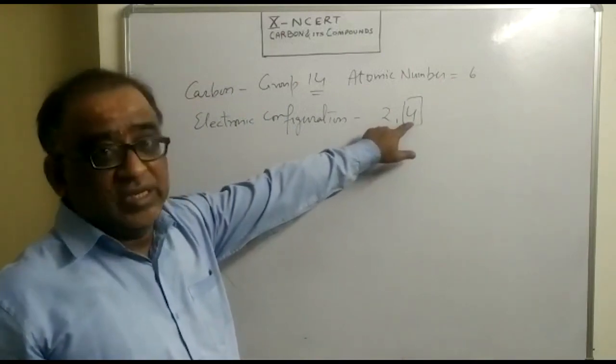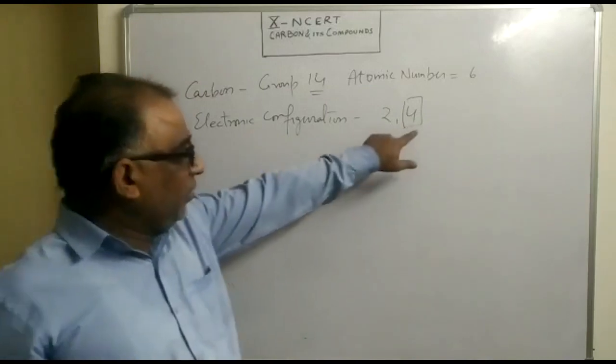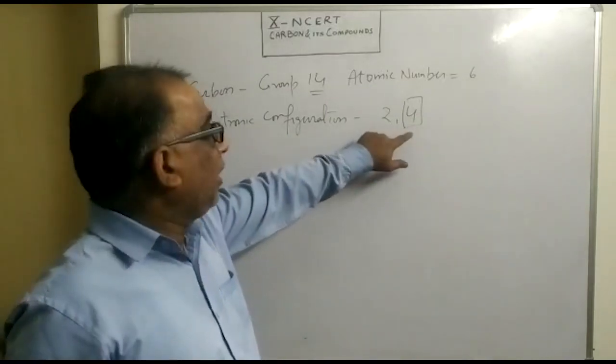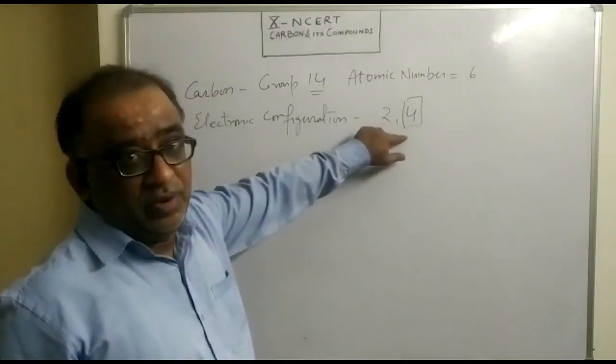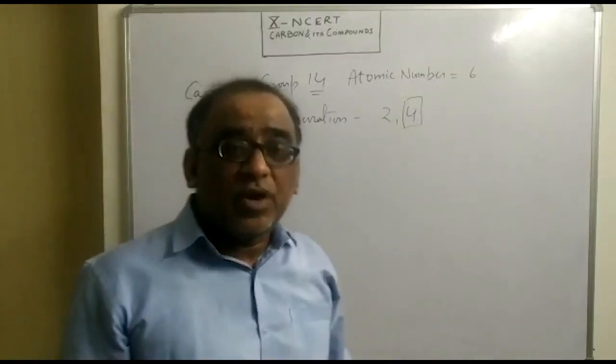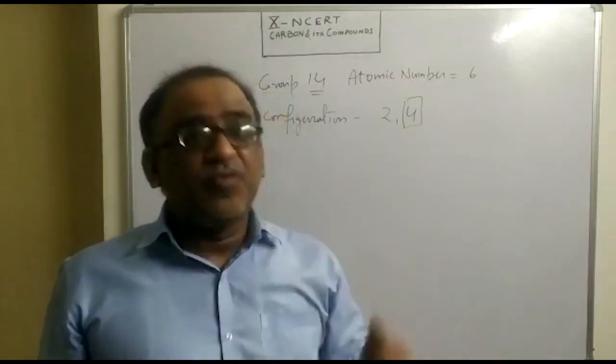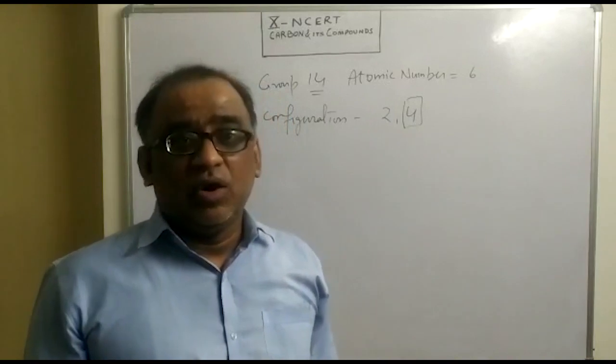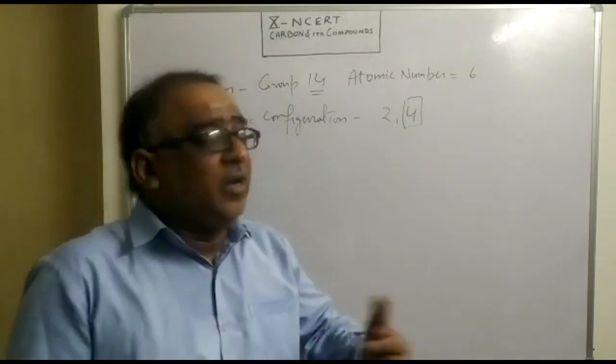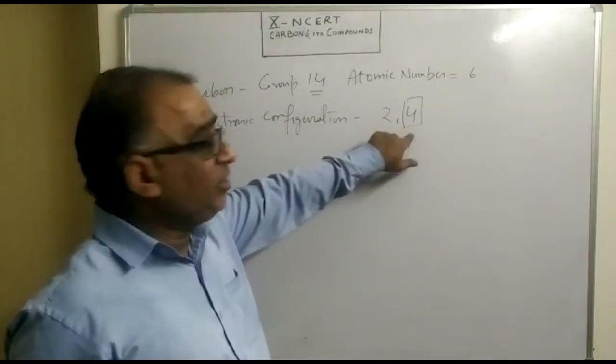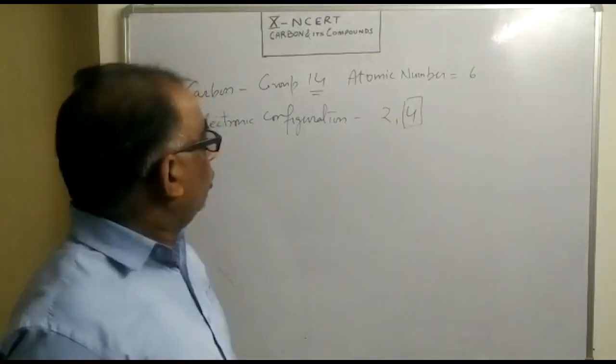In other words, carbon is having tetravalency. Because of this tetravalency, carbon cannot form any ionic compound because it is not possible to either take 4 electrons from somewhere on a transfer basis or to donate all of its 4 electrons, because it is thermodynamically not possible.